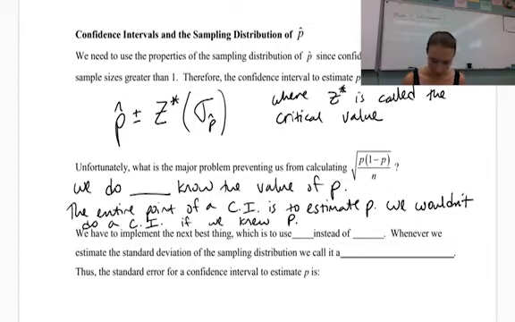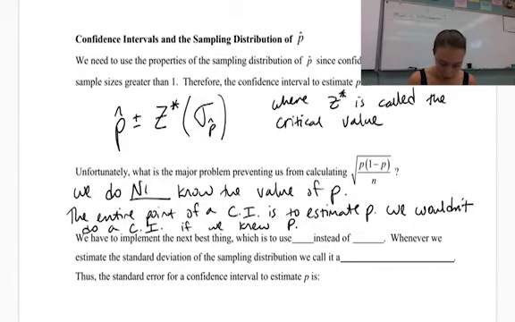All right, so unfortunately, what is the major problem preventing us from calculating our standard error? Well, we do not know the value of p. If we knew the value of p, we wouldn't need a confidence interval to estimate what p is, right?